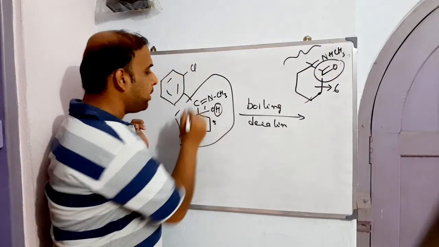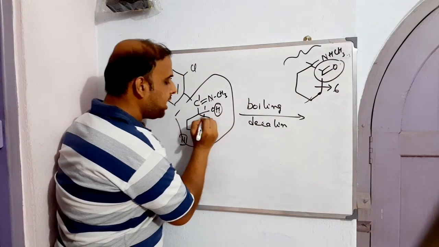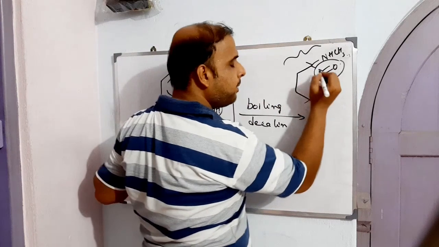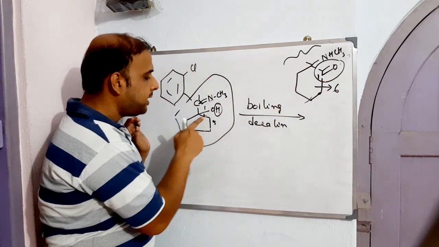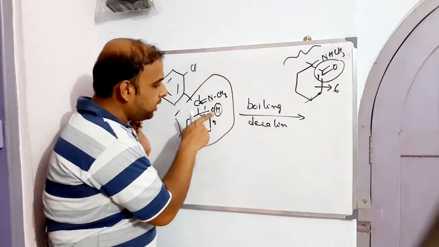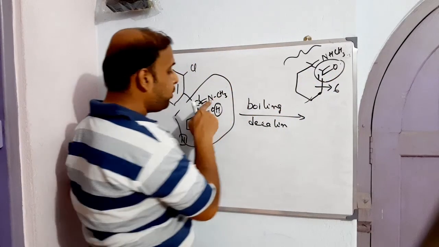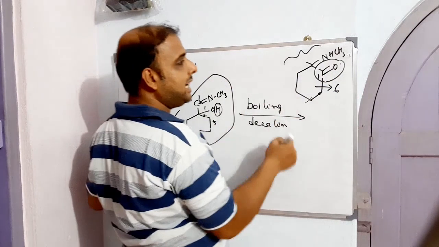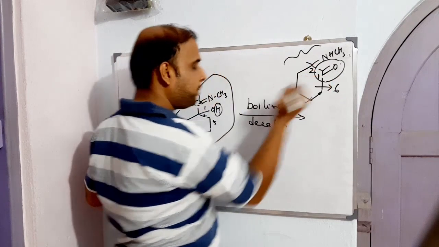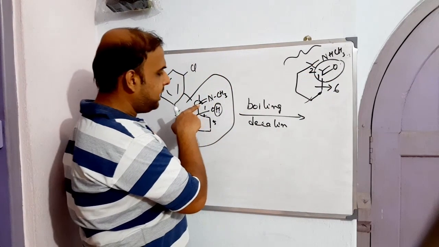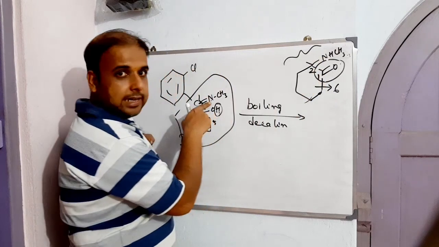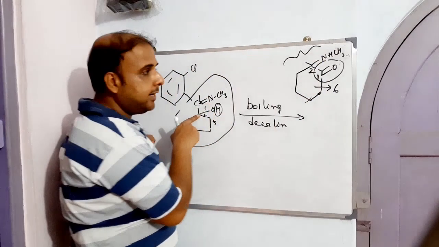Now in that process, this is the first carbon, which has a direct connection with oxygen. Now the second carbon has a direct connection with the nitrogen, which has taken up this hydrogen. The first carbon is directly connected to oxygen, right?